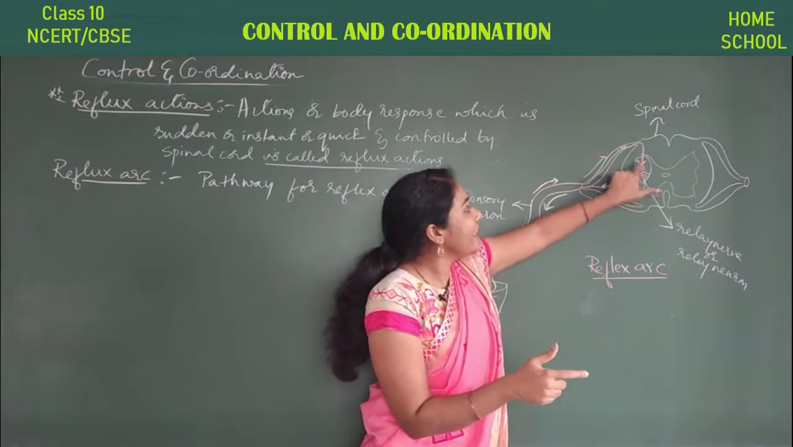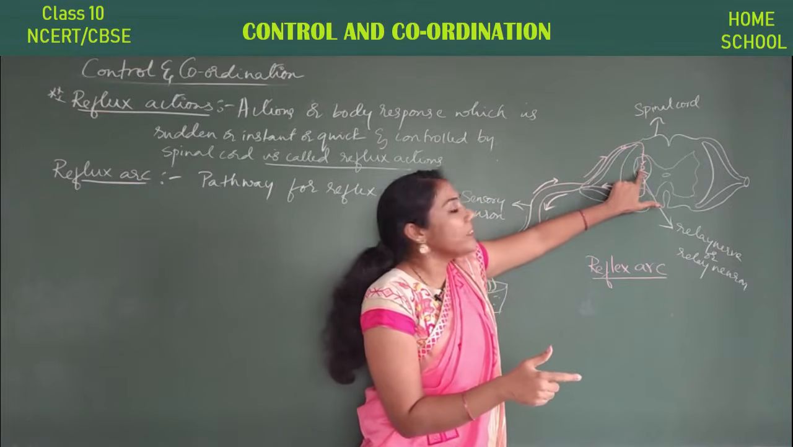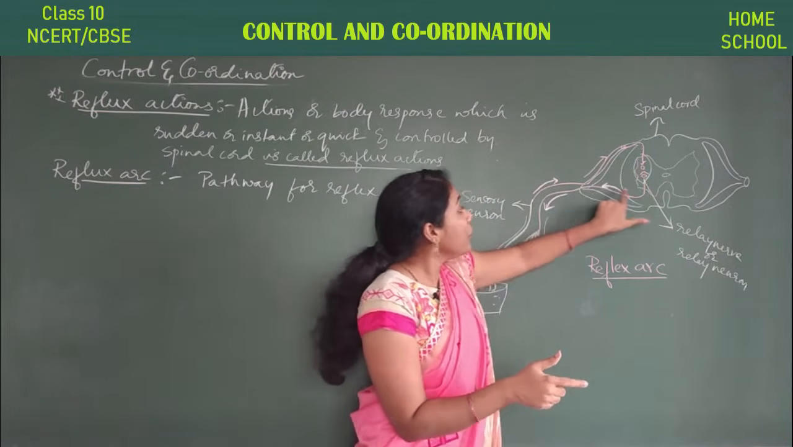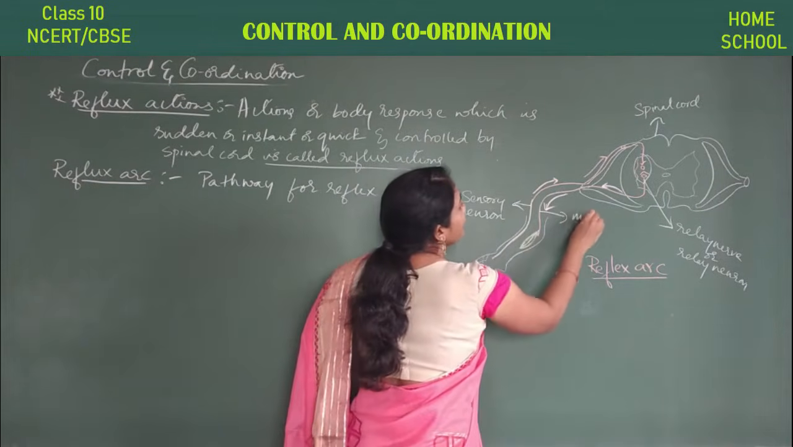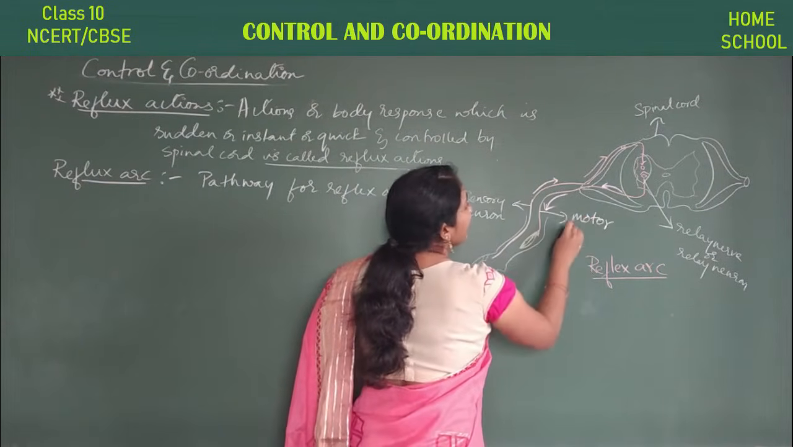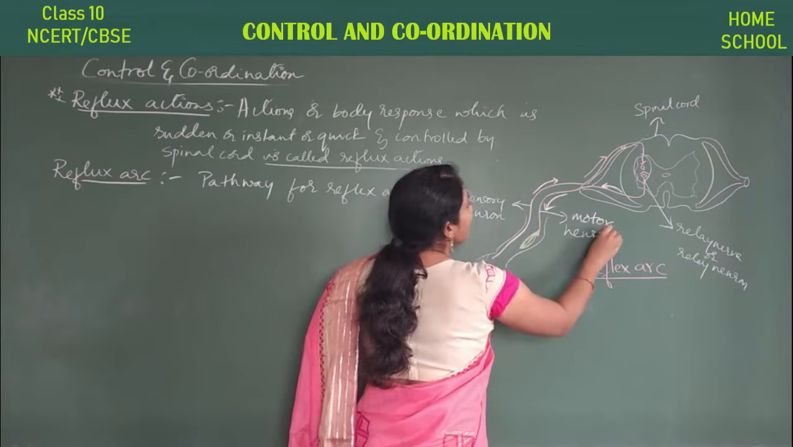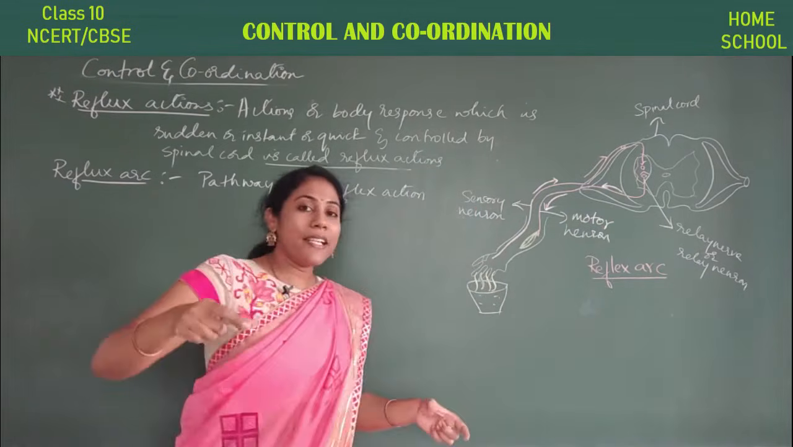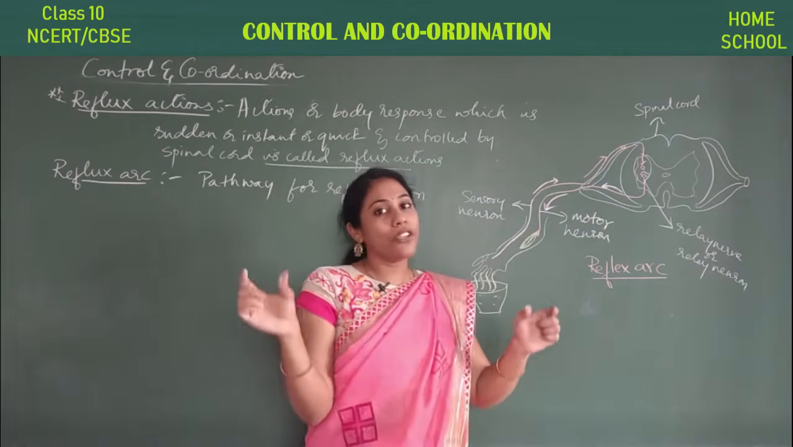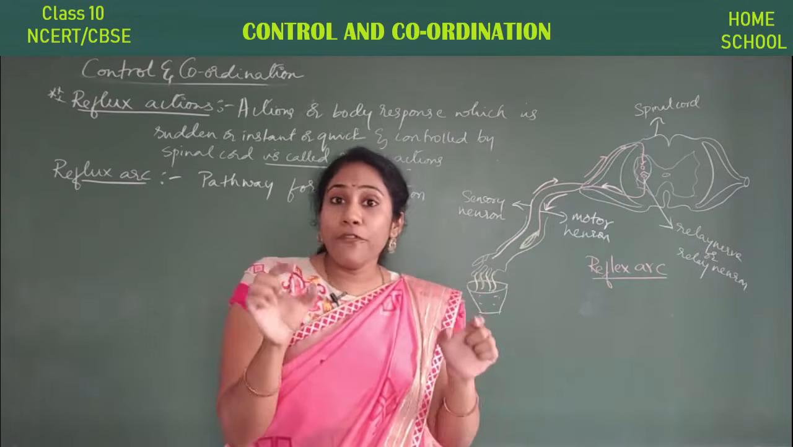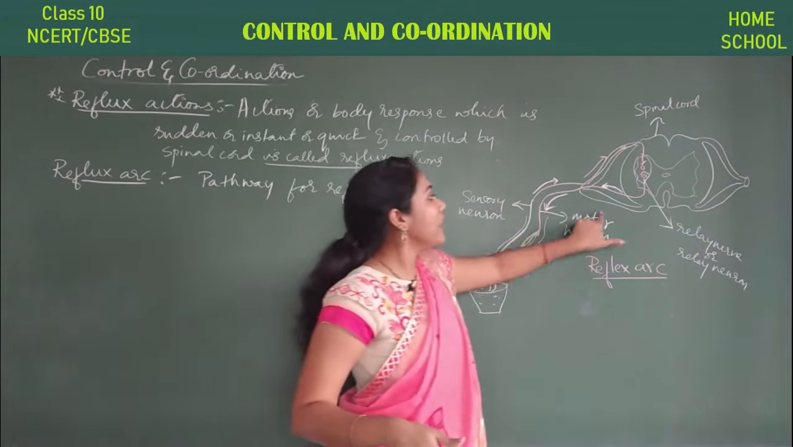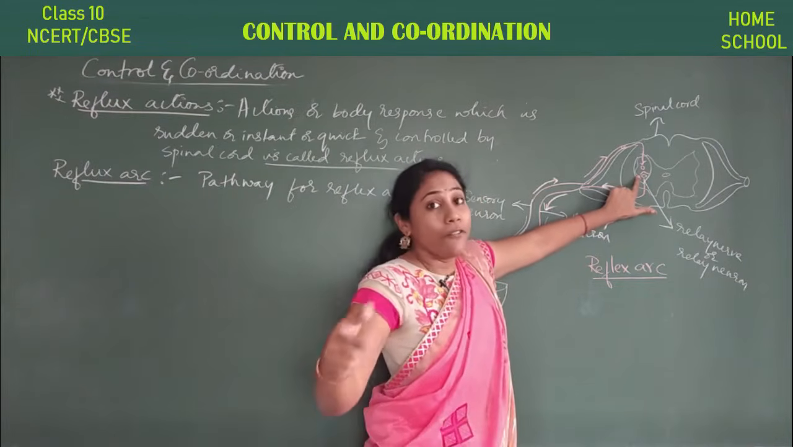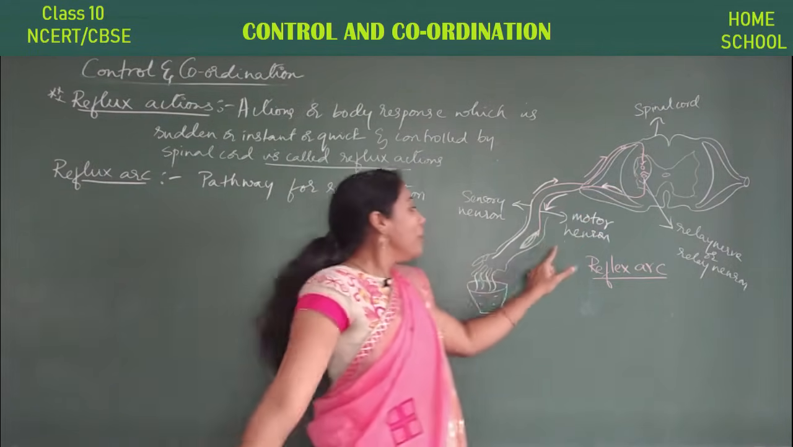Here the relay neuron is there. Information is going to the relay neuron. From the relay neuron, the information is going to the motor neuron. So what do you mean by motor neuron, guys? In my second video I told you motor neuron is the one which carries information from the brain to all body parts. So here the motor neuron is carrying information from the spinal cord to the body part.